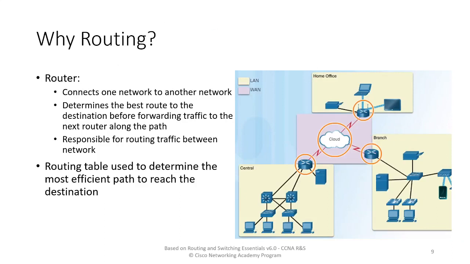Say, for example, I am working from the branch office, and in the branch office, I am at this computer, and I am normally connected to this router.